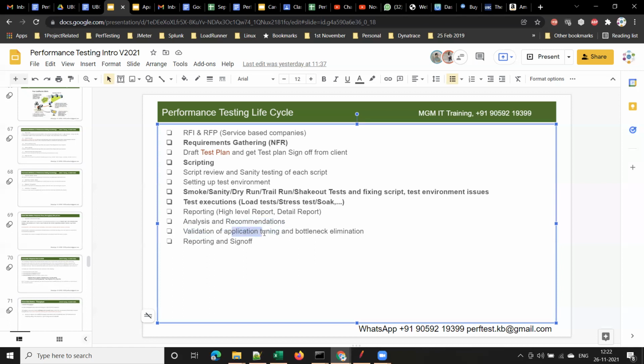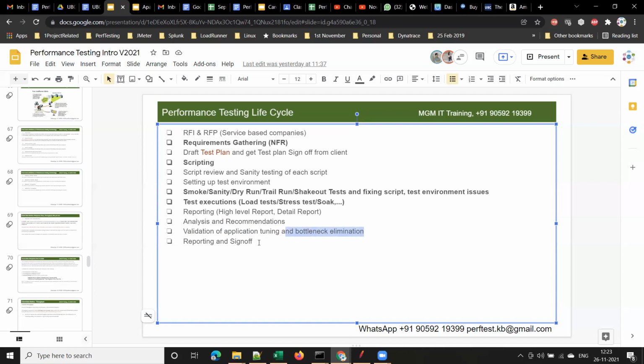And what is the purpose of doing this application tuning? To fix the performance issues and eliminate the bottlenecks. Developers do this, by the way. Developers will make some changes, whatever we have recommended. They will make changes and ask you to do testing again to make sure that the issues are identified and eliminated, right? So this is a continuous process till all the issues are eliminated.